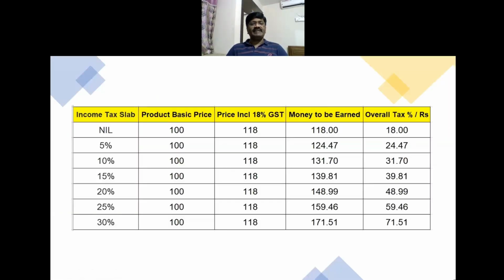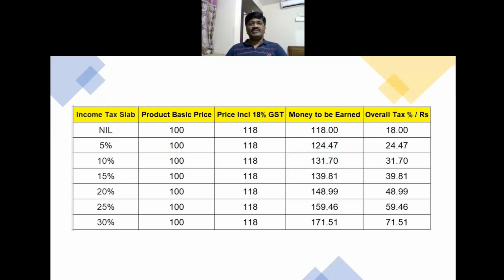I have given you this tabular column where there are 5 columns: income tax slab, product basic price, price including 18% GST, how much money to be earned, and overall how much tax a person has to pay. Now, if a product is costing 100 rupees and the applicable GST is 18%, it is 118 rupees a person has to spend or earn to buy that 100 rupees product.